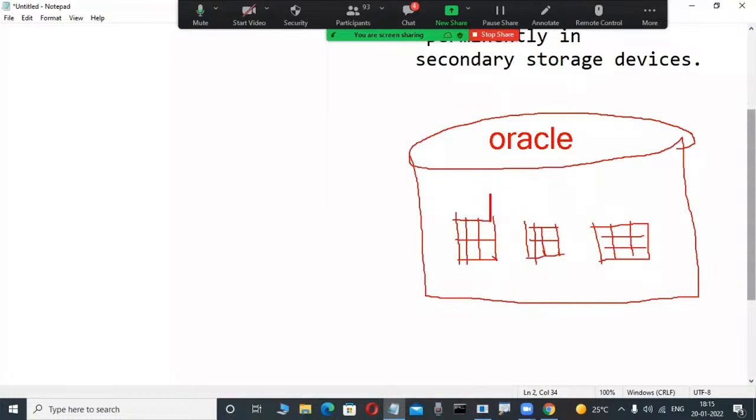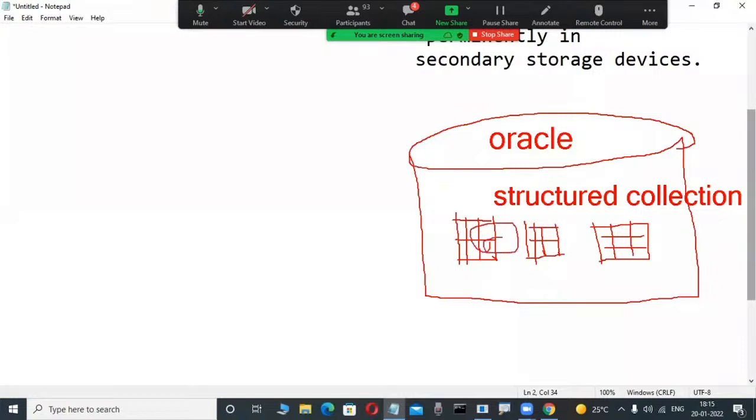Once it is a structured collection of data, all relational databases store structured collection of data. That is important, not non-structured. Non-structured means other databases are there. Oracle is one of the popular relational databases.